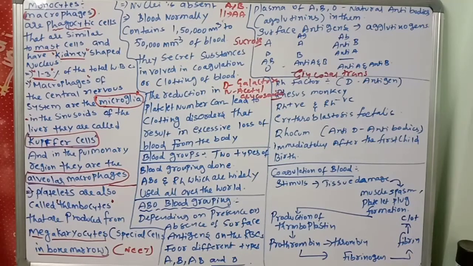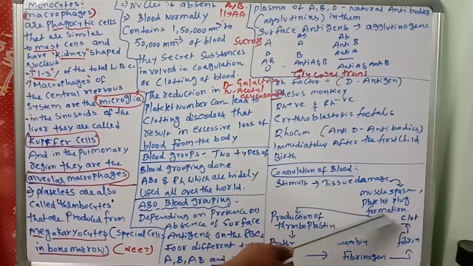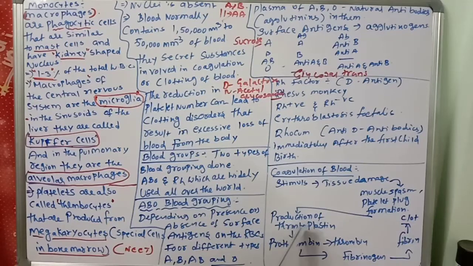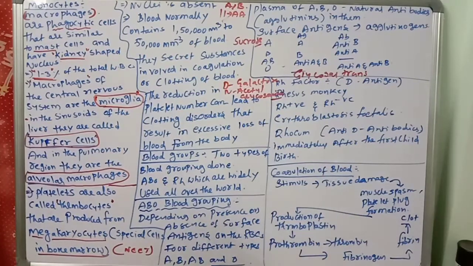So coagulation of blood, what is that? The stimulus, tissue damage, muscle spasm, platelet plug formation, production of thromboplastin. This thromboplastin converts prothrombin to thrombin. This thrombin converts fibrinogen to fibrin. This is helpful for the clotting of the blood. Blood clot will take place. The fibers will clot the blood and finally stop the loss of blood.